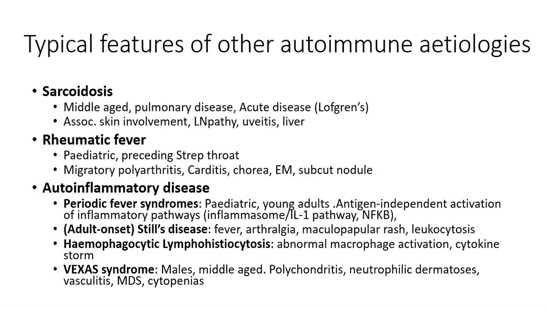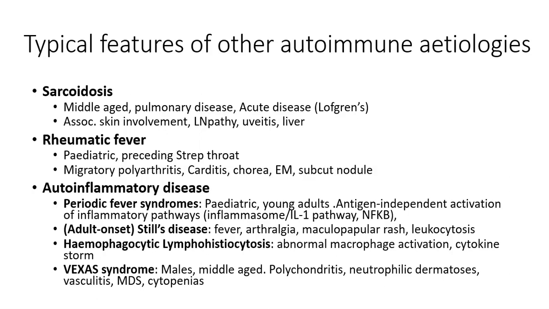Now that we've discussed the typical features of autoimmune arthritis and connective tissue diseases as well as vasculitis, we can now talk about other autoimmune diseases with various etiologies. Sarcoidosis is a multi-system autoimmune disorder characterized by the presence of granulomas and granulomatous inflammation.